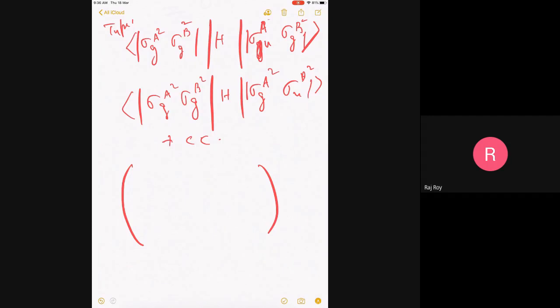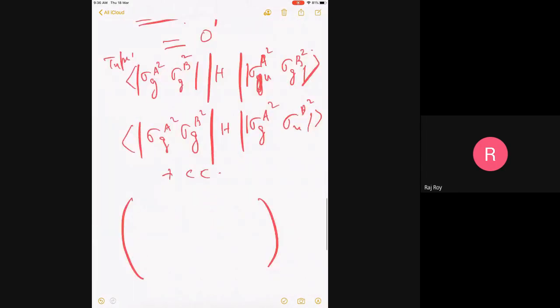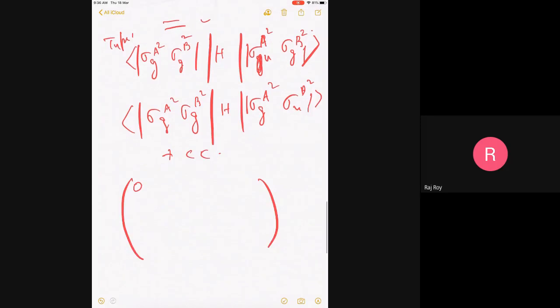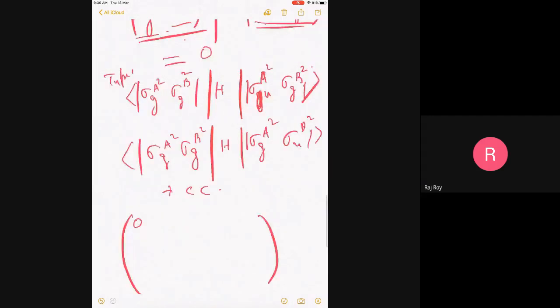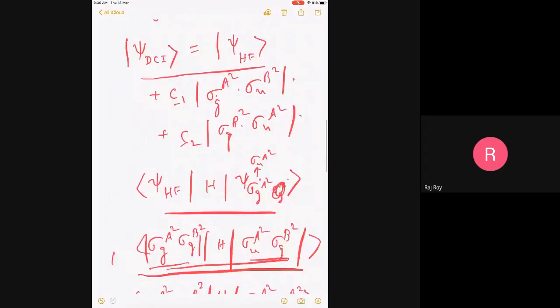So let me write down the first term of the Hamiltonian matrix, which is the average value of the Hartree-Fock. But I'm writing now the normal order Hamiltonian. So you have already seen this will become 0 because you have H minus E Hartree-Fock. Is it clear? So the first term is 0. The second term is H minus E Hartree-Fock between the Hartree-Fock and one of the doubly excited. So type 1 integral. And I have called that K12.